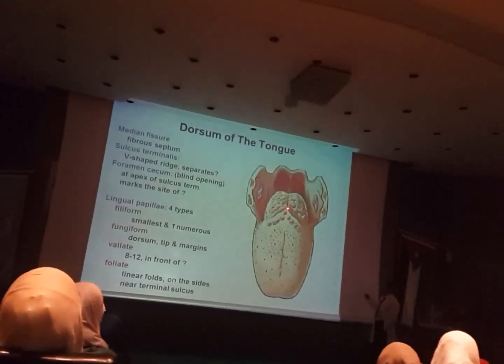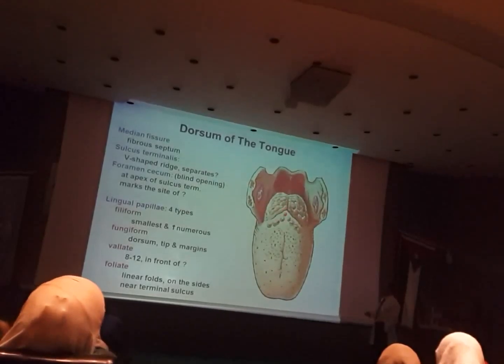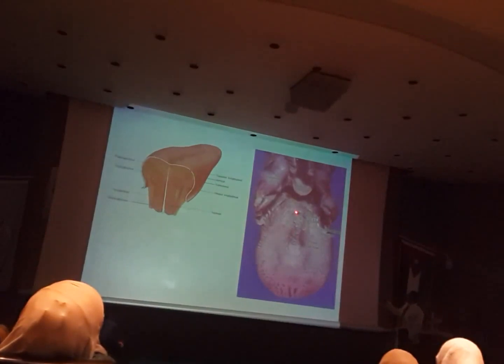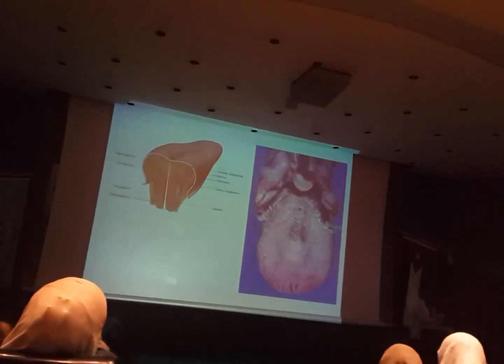At the tip of the sulcus terminalis, there is a foramen. We call it the foramen cecum, an obliterated foramen. If you look at the tongue, this is the sulcus terminalis here, and at its tip you see this obliterated foramen. So it's not actually a foramen, it's just a pit.